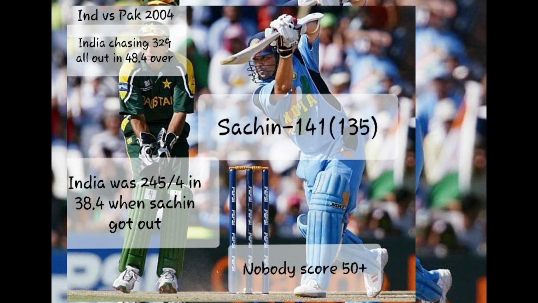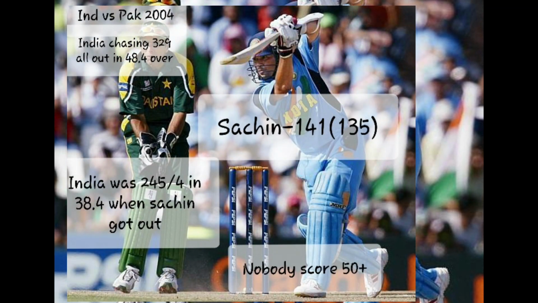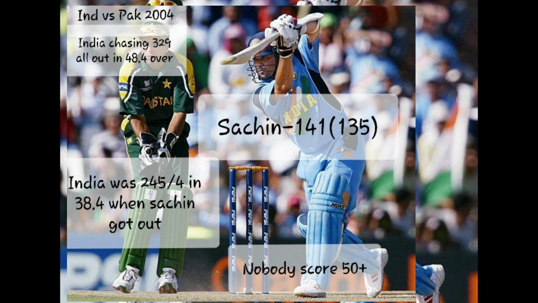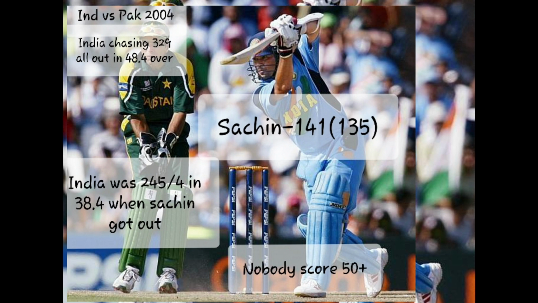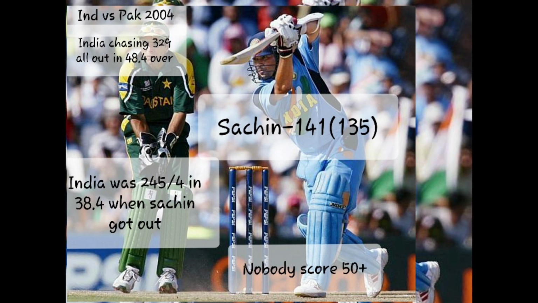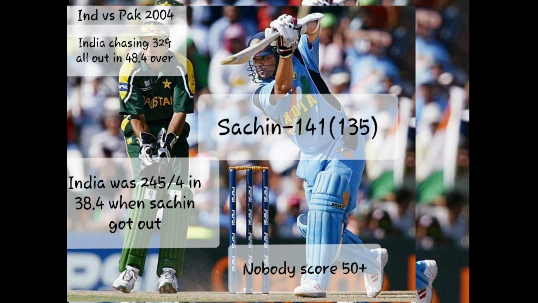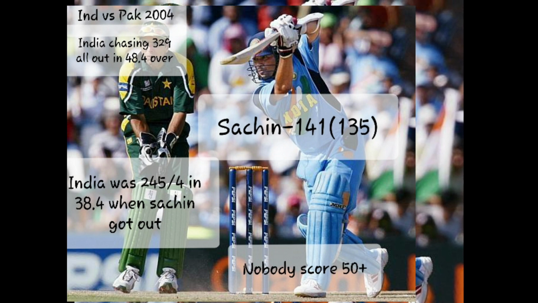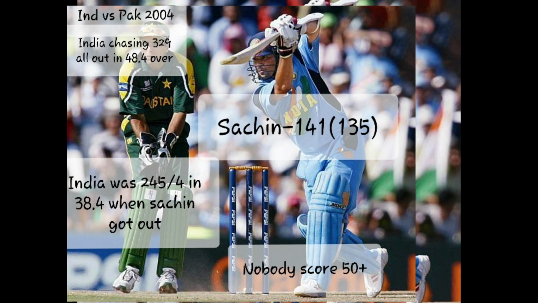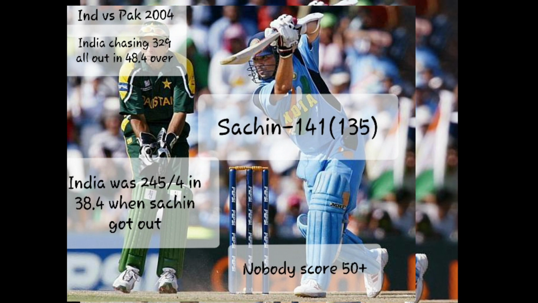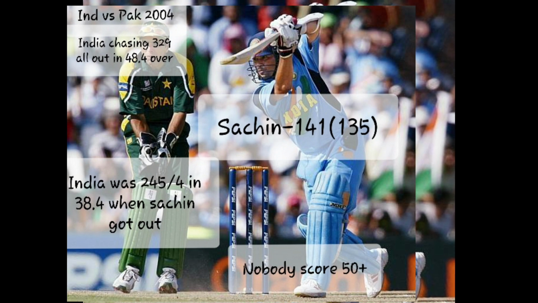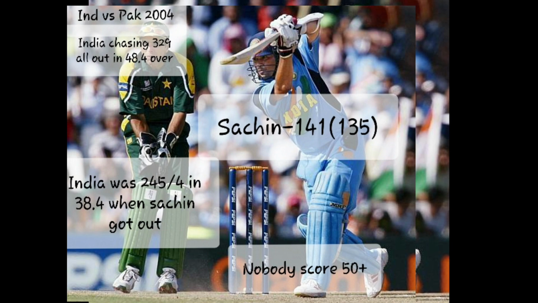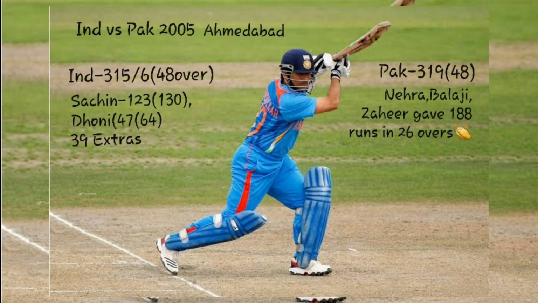So next time it was against Pakistan in 2004. India were chasing 329 runs and Sachin was the only man who wanted to win that match. You can see the scoreline. Sachin made 141 runs and other than that no Indian player scored 50 plus runs. And when Sachin got out, India were 245 for 4 wickets at 38.4 overs. So India could win that match easily, but no other player tried to win that match and India got all out in 48.4 overs.